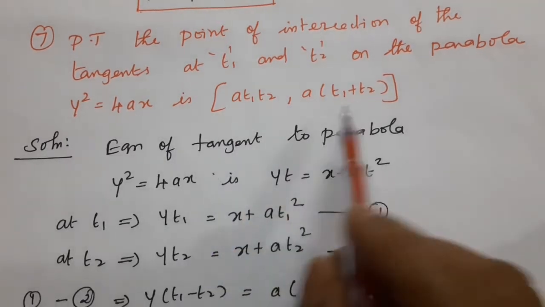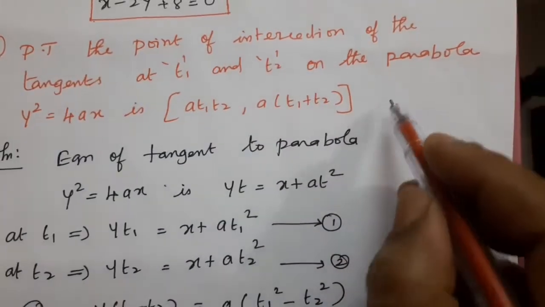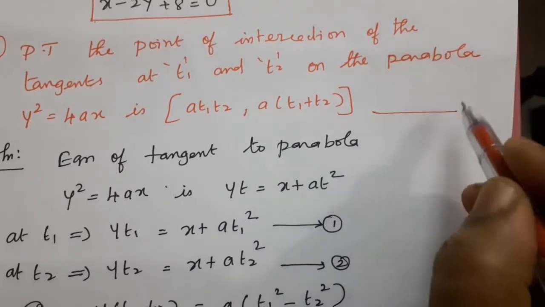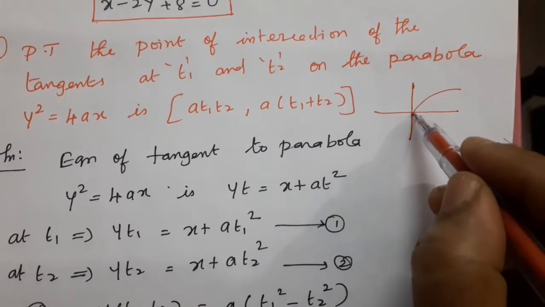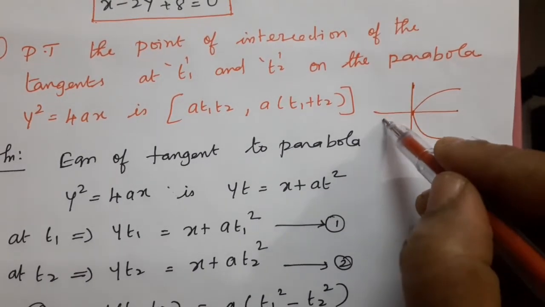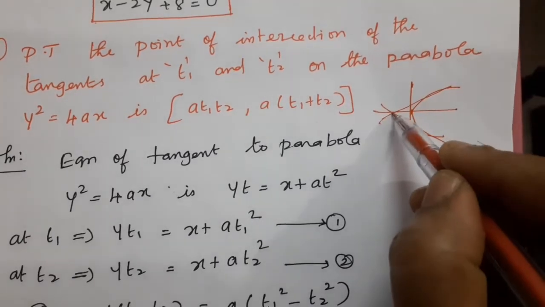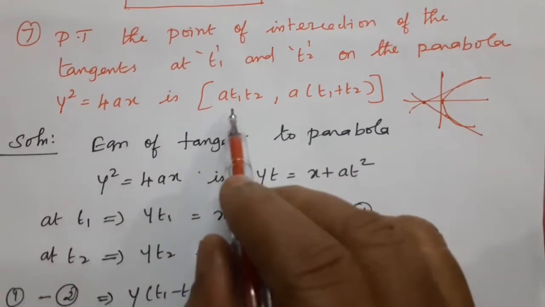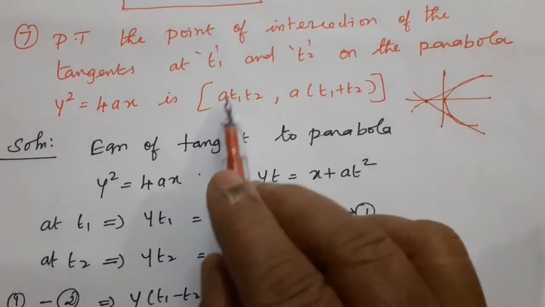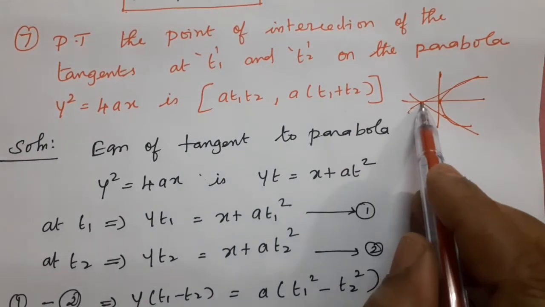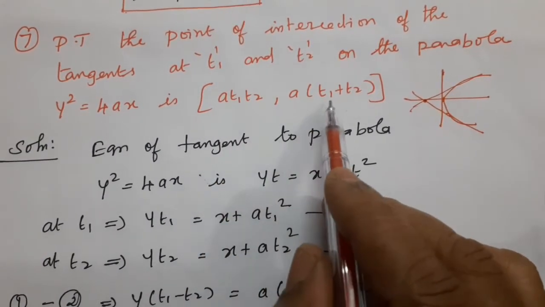Suppose this is the parabola equation. Here we draw one tangent, and here one more tangent. The two tangents meet at the point a t1 t2, comma a into t1 plus t2. That is what we are going to prove.